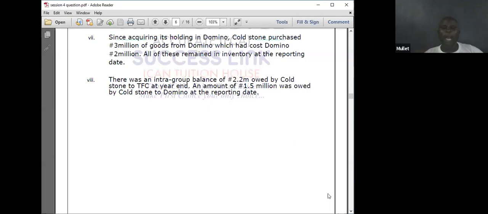Now, then I say amount of 1.5 million was owed by Coldstone to Domino at the reporting date. The standard did not tell us about receivable and payable of parents and associates. The standard only tells us that only 4 or 5 items are considered relating to associates. He always gives us only 4 or 5. One, impairment, share of profit, share of loss, loan to associates, and unrealized profits. Then the last one, dividend paid.